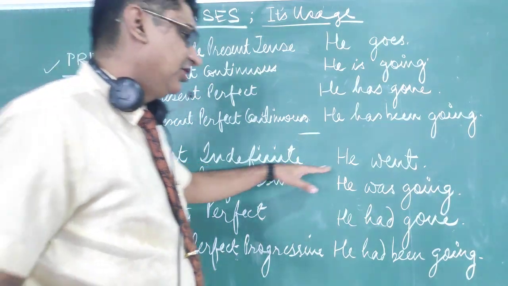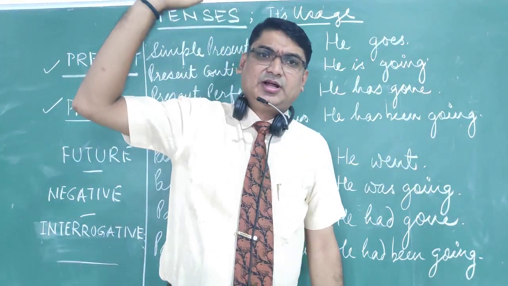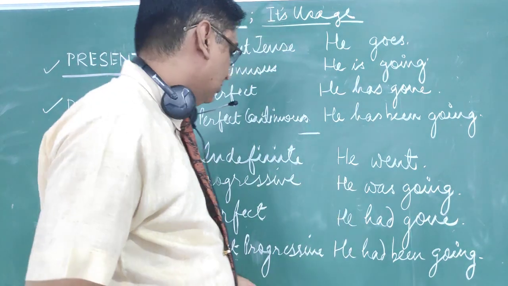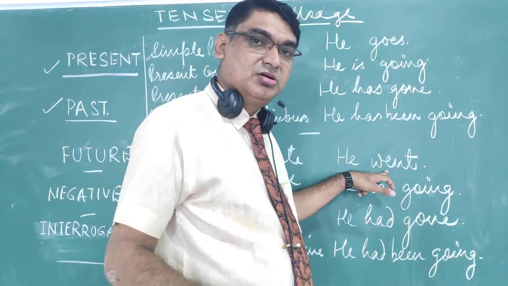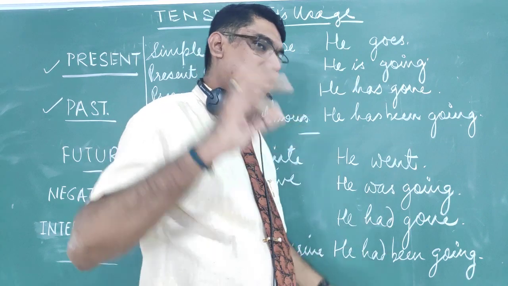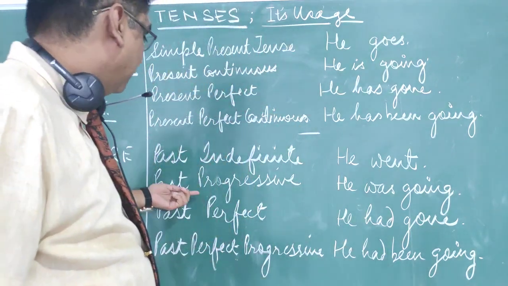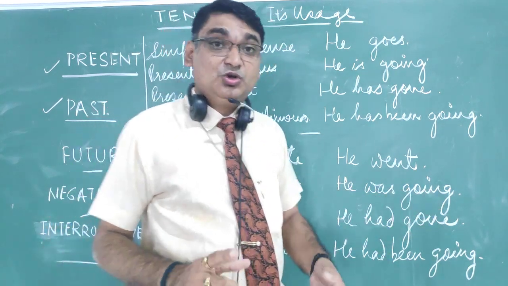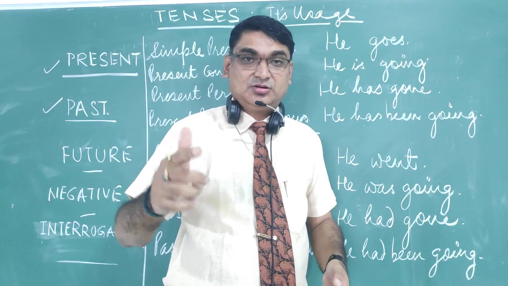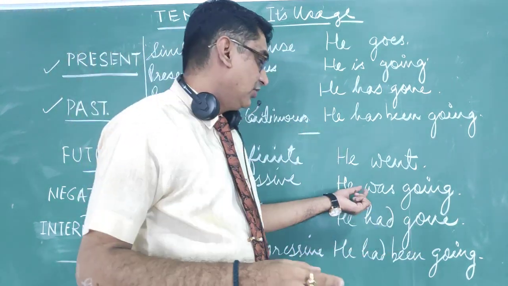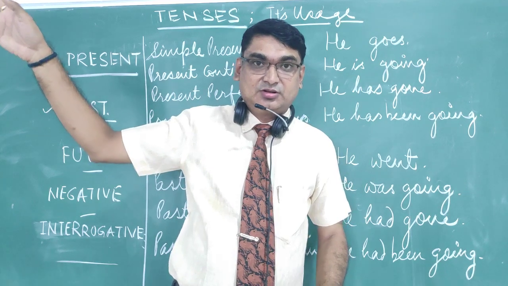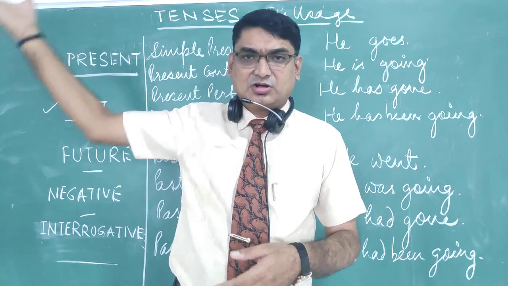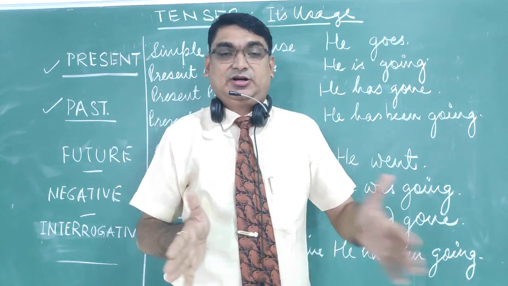Past indefinite. He went. An event occurred at some past time. Okay. Not now. But we are not sure where he went. We are not sure about it. It is an indefinite event. Past progressive or past continuous. He was going. You were studying yesterday. He was going yesterday. So some event which was going on in the past, yesterday or a long time back, but that was a continued event.